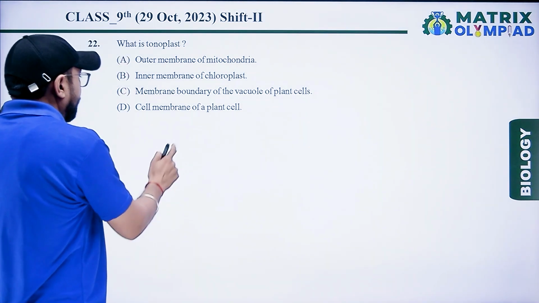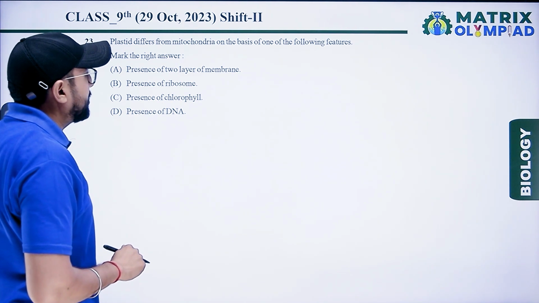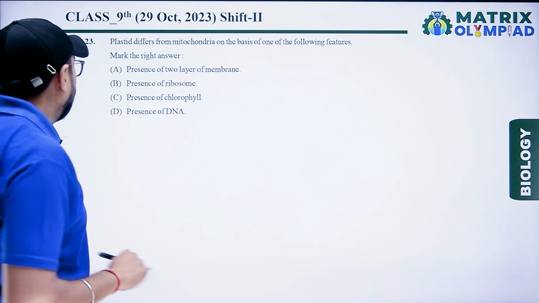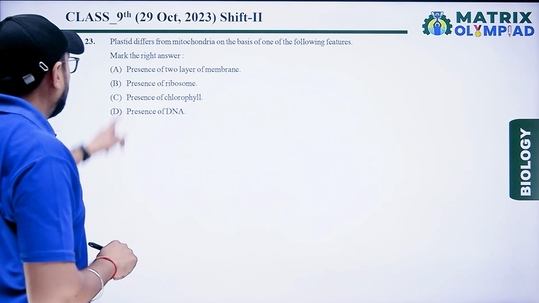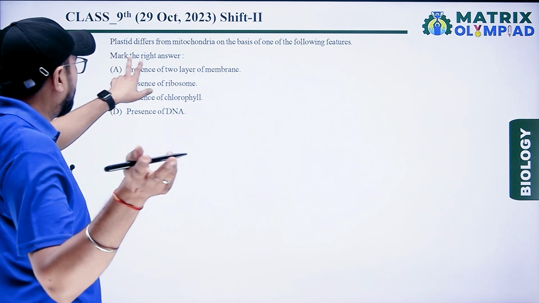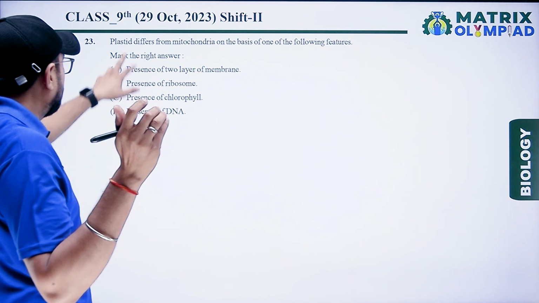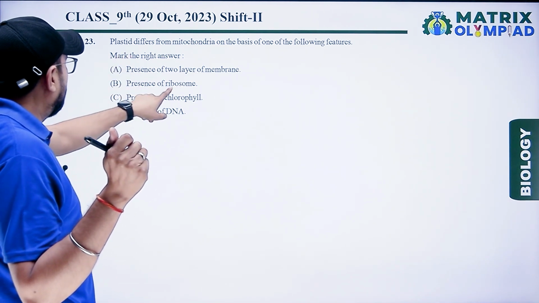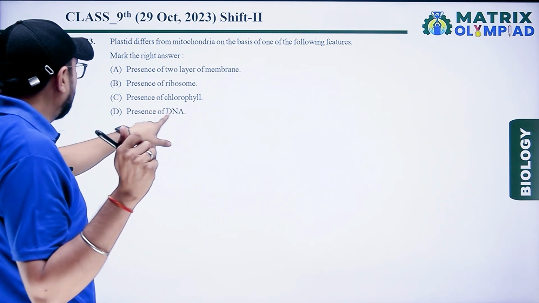Next one, plastid differs from mitochondria on the basis of one of the following features. Mark the right one. Presence of two layers: plastid contains two layers and mitochondria also contain two layers, so it is similar. Presence of ribosome, presence of chlorophyll, presence of DNA.